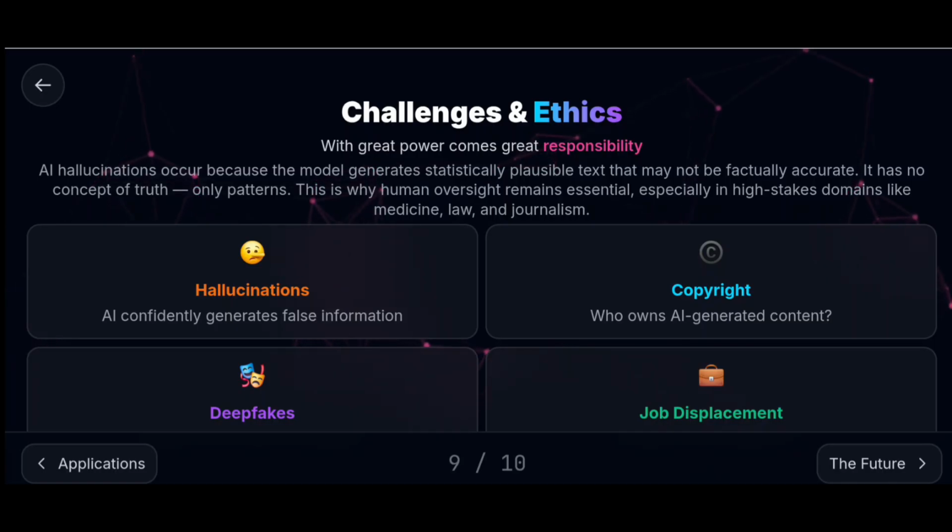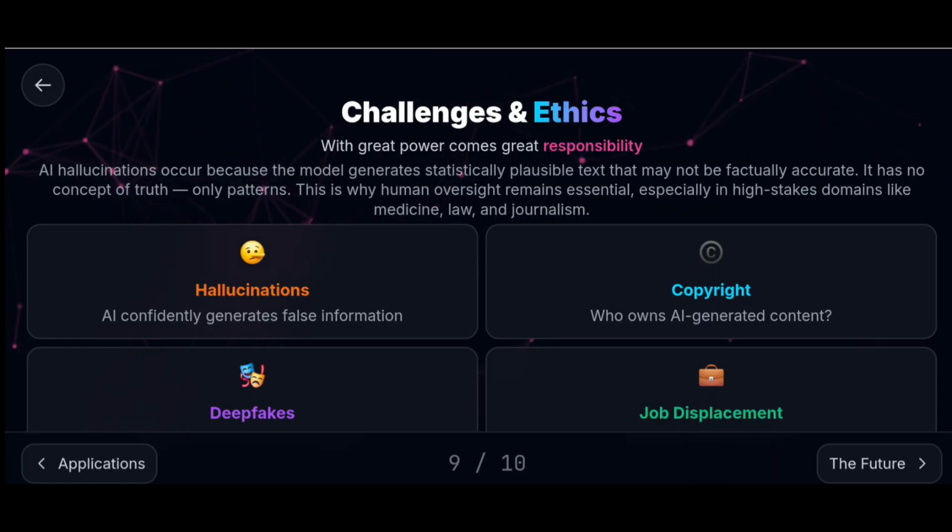This is why human oversight remains essential, especially in high stake domains like medicine, law, and journalism. AI generates content not based on facts and truth, but based on the patterns it learned during the learning phase. It is the responsibility of a human to check the output, whether it is correct or not.